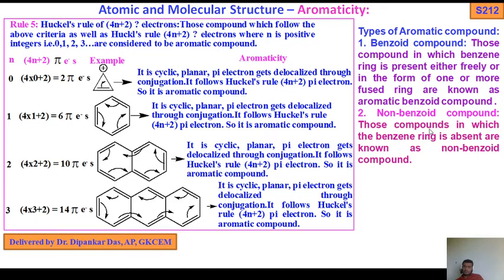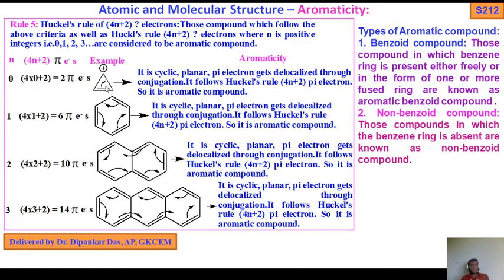Non-benzoate compounds are those compounds in which the benzene ring is absent. Those compounds in which the benzene ring is absent are known as non-benzoate compounds.